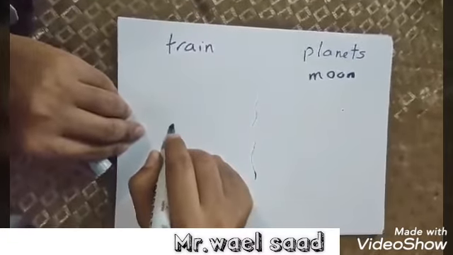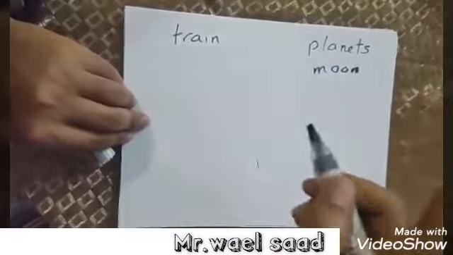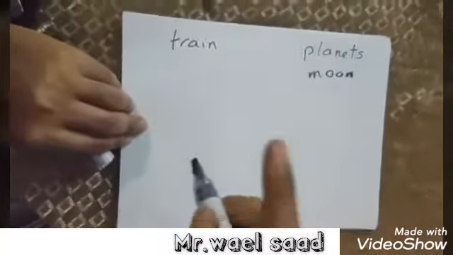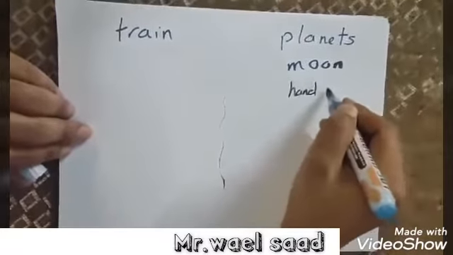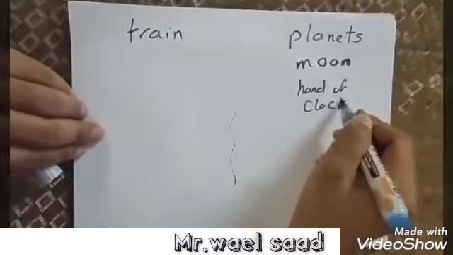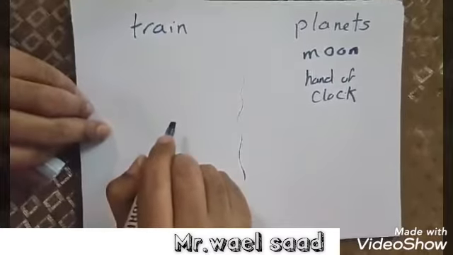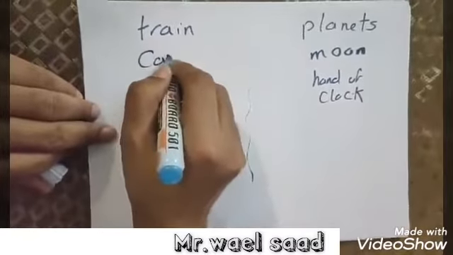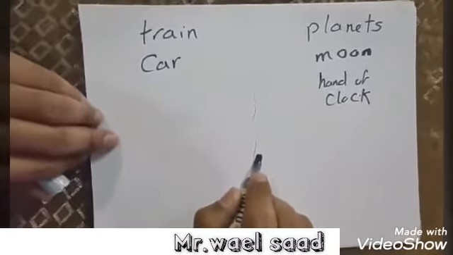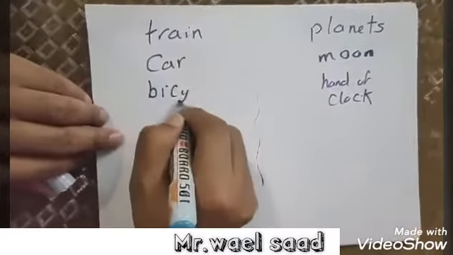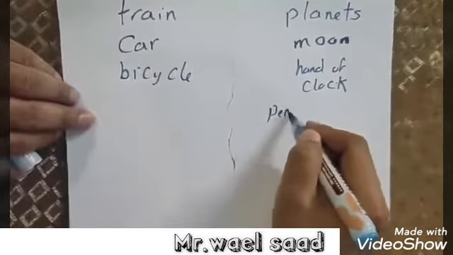The motion of the hands of the clock, yes, hand of clock here. The motion of a car, yes, car as train. The motion of a bicycle, yes, bicycle here. And the pendulum.